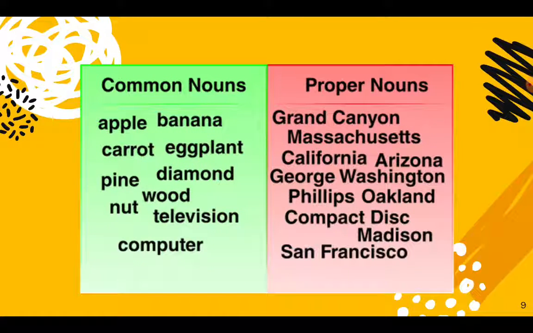Let's see some examples of common nouns and proper nouns. Apple, banana, carrot, eggplant, pine, diamond, wood, nut, television, computer. These all are common nouns. Let's see proper nouns: Grand Canyon, Massachusetts, California, Arizona, George Washington, Phillips, Oakland, compact disc, Madison, San Francisco. These all are proper nouns. You can see the difference. The common nouns start with a small letter, the proper nouns start with a capital letter.